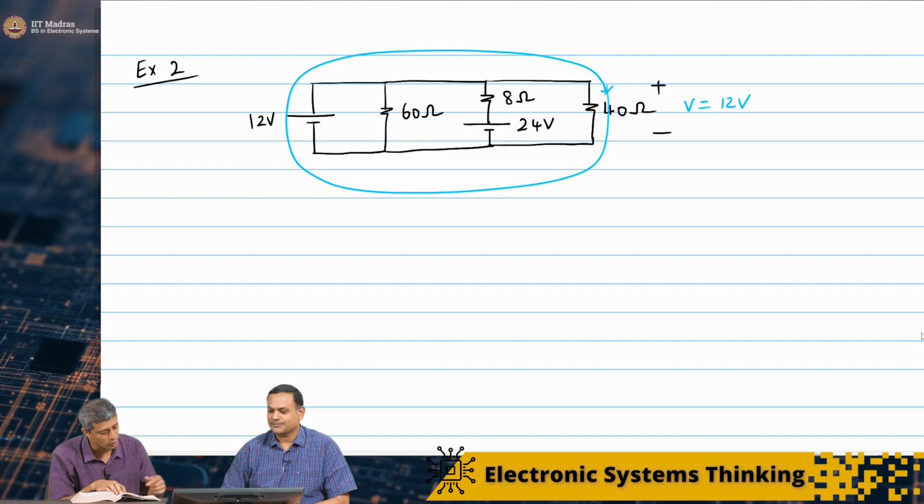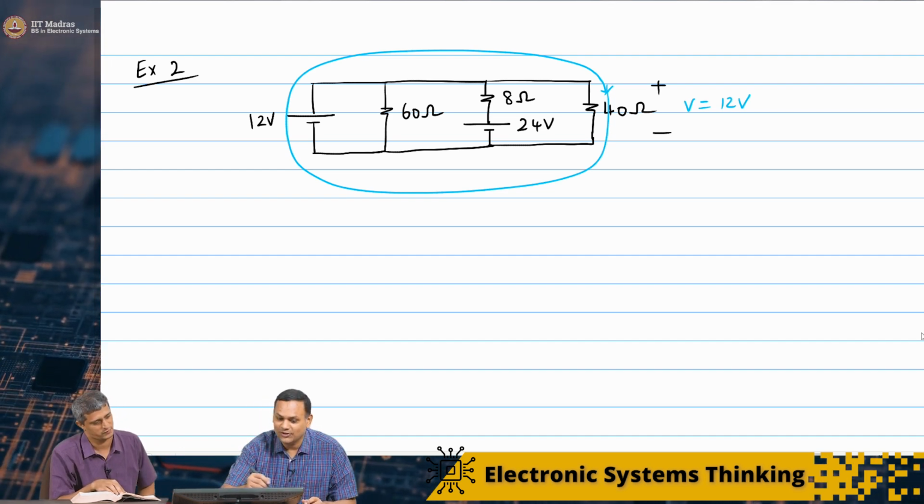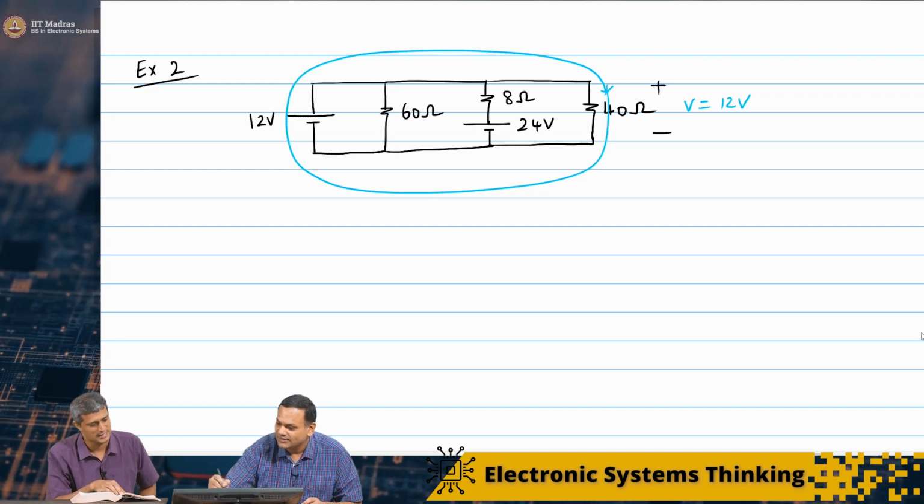Now I want to replace the 12 volt source with a 2 amp current source. Okay, so this is the next example.